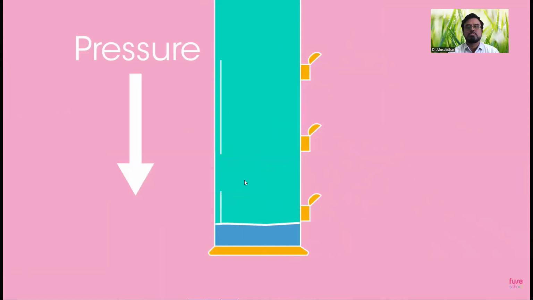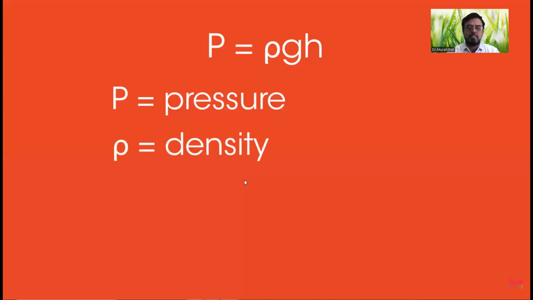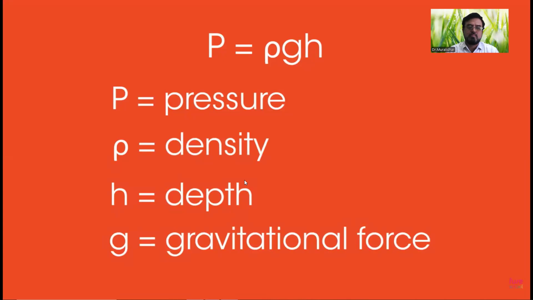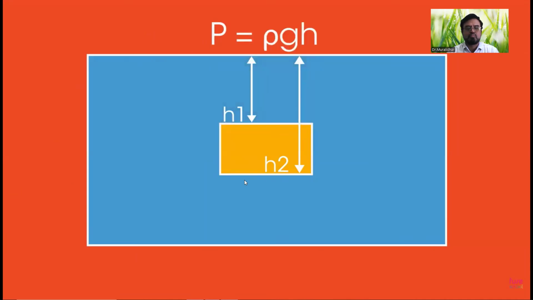We can use these facts to derive the formula P = ρgh, where P equals pressure, ρ equals density, h equals depth, and g equals gravitational field strength. Imagine a cuboid submerged in a tank of liquid. It depends on height. The distance from the surface of the liquid to the bottom surface of the box is greater than the distance from the surface of the liquid to the top surface of the box. So h2 is bigger than h1. Because P equals ρgh, the pressure on the bottom surface due to the liquid must be greater than the pressure on the top surface.